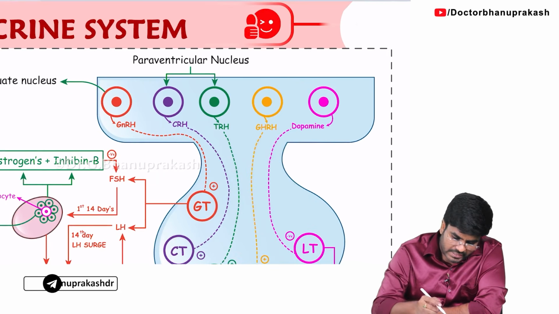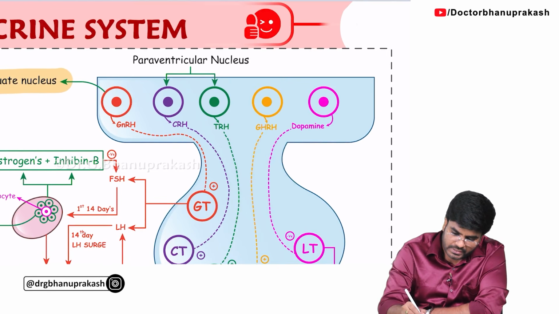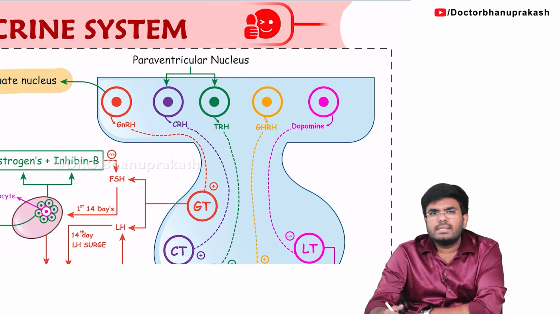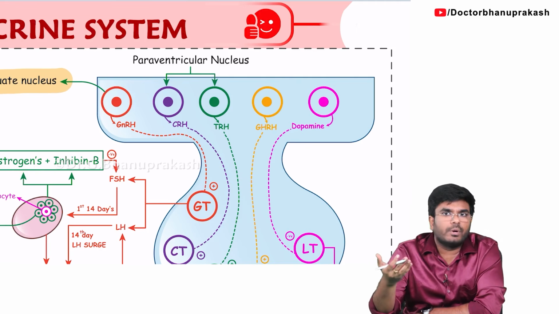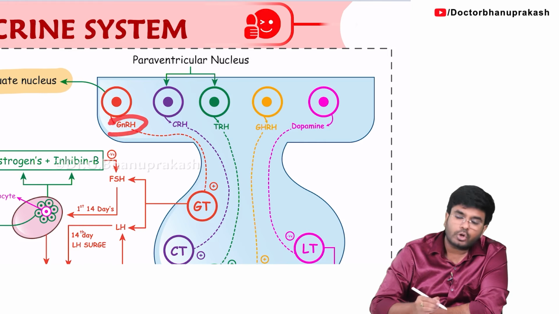See, the first nucleus I am talking about is called the arcuate nucleus. The name of this first nucleus, the red color nucleus, is called what? It's the arcuate nucleus. Now, what is this arcuate nucleus doing? From puberty onwards, from the time you attain puberty, this red color nucleus, the arcuate nucleus, is releasing a hormone called GnRH.